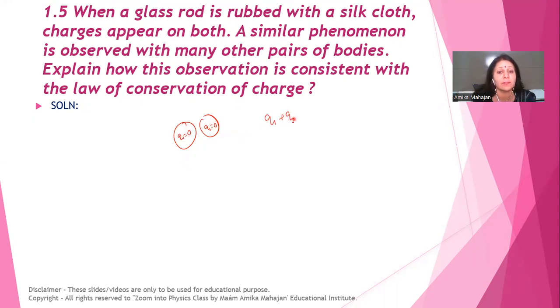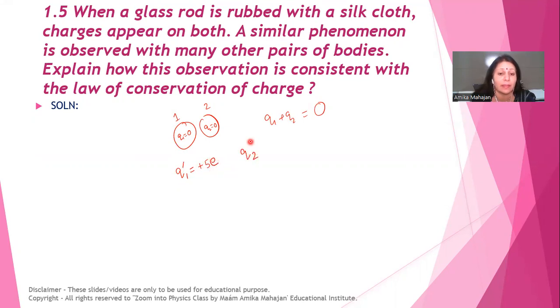So the total charge of the system is 0. But when these two bodies are rubbed against each other, suppose the first body loses 5 electrons, then the new charge on the first body will be plus 5e, as there is a deficiency of 5 electrons.